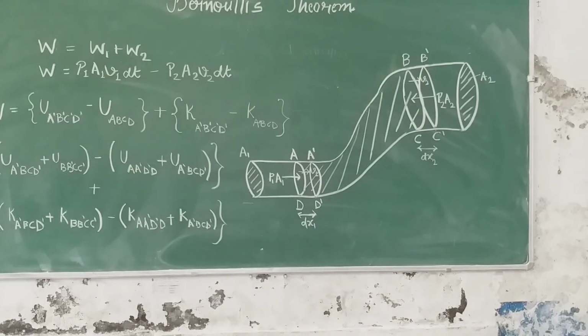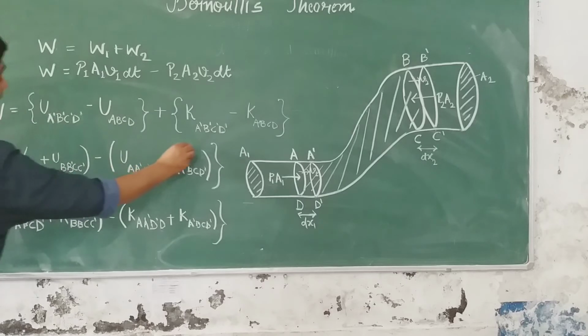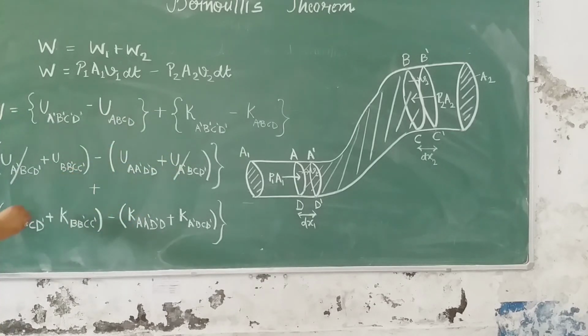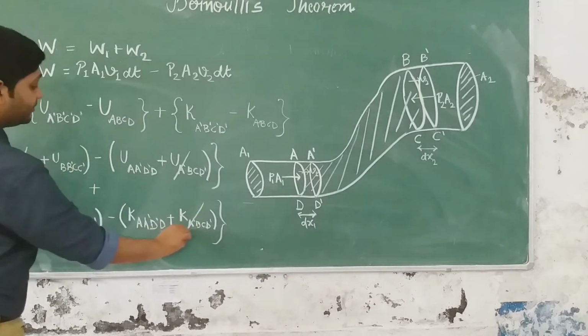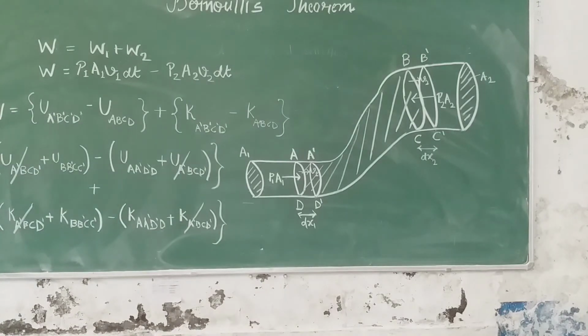Please note it down and then again I am going to write it. But before that, see one thing, that this term and this term get cancelled here. Similarly, this term and this term get cancelled here. Write it down and then let me solve it further. Okay? I hope you must have stopped the video and noted it down. Now I am going to discuss it further, so I am erasing the previous part. Let me erase this now.